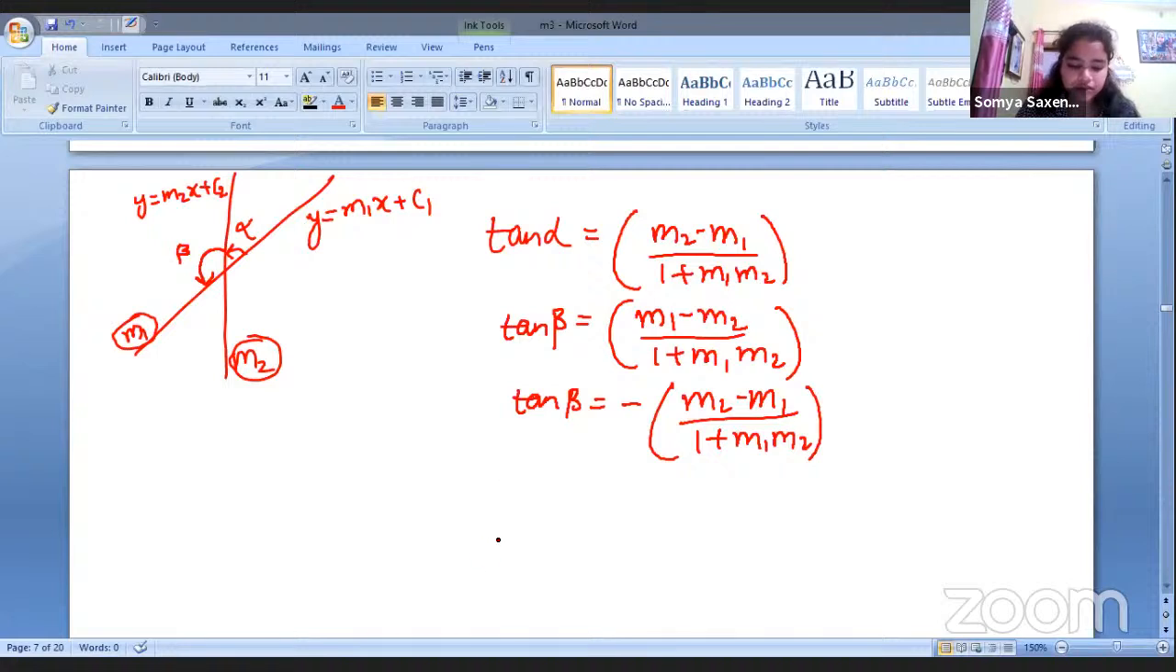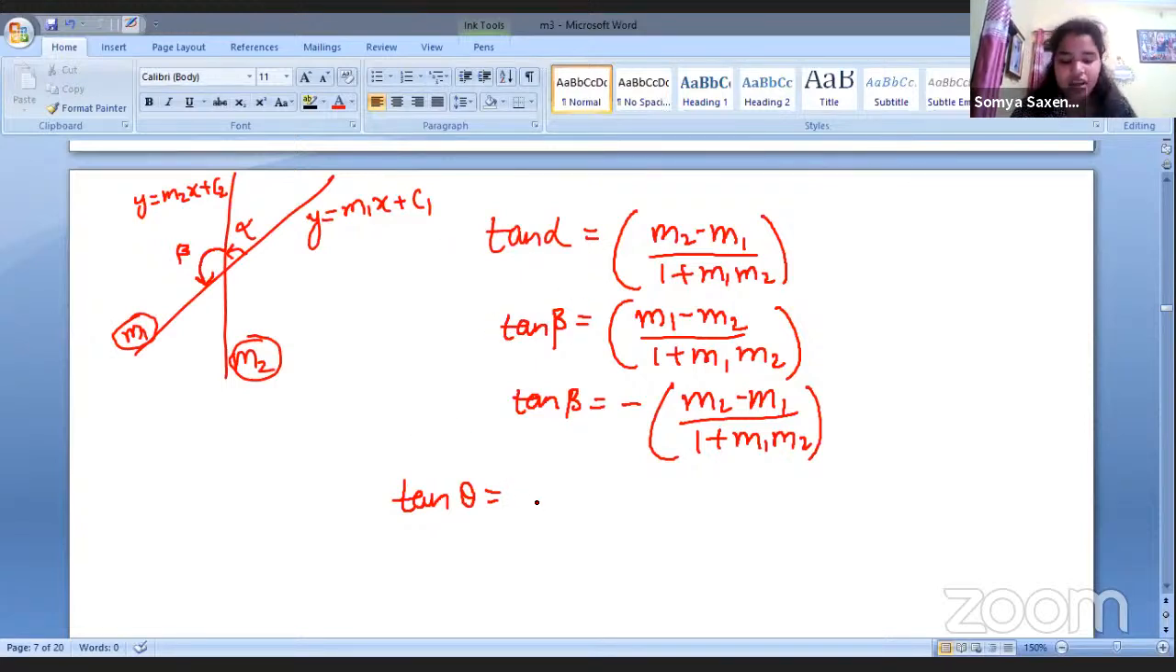So we got to know that tan theta is what we have to find. If we have to find the tan theta, we are not talking about alpha or beta. We are talking about theta. Theta is the angle between the two lines. It can be alpha, it can be beta, both. There is no restriction that it will only be alpha or only be beta, it can be both.